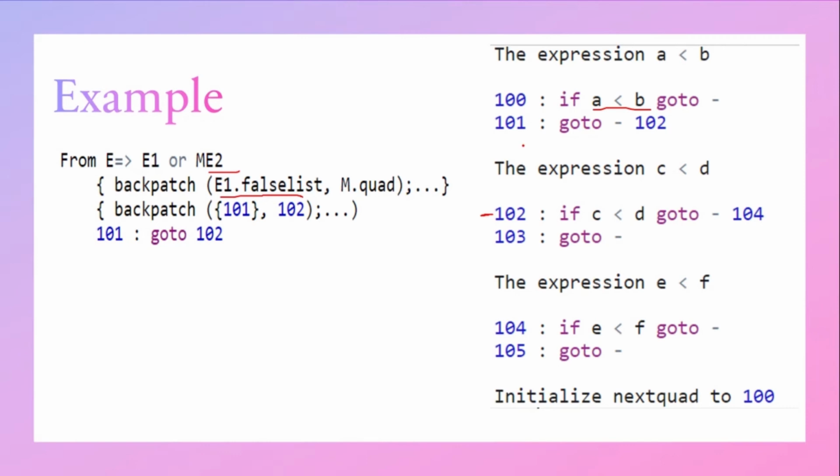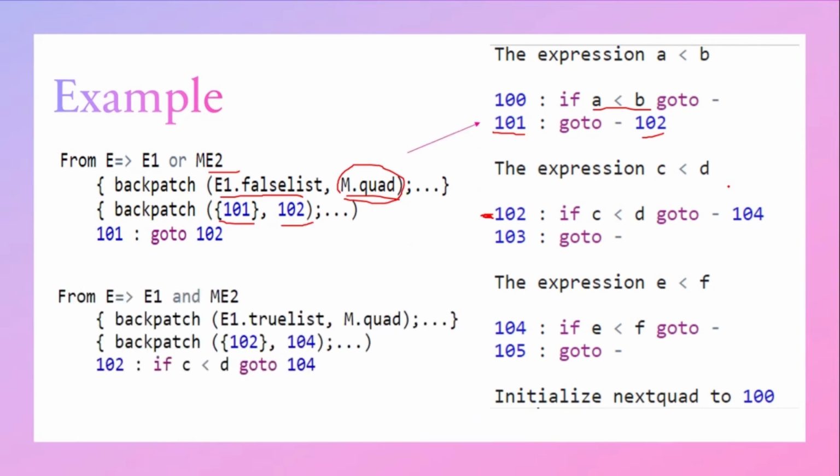What will E1.falseList contain? E1.falseList will contain the next statement. So what is the next statement? 101 is the next statement, so that is placed in 101. Then M.quad will record the position of the statement, that is, the position of the second expression. Where does the second expression start? The second expression starts in 102. This is stored in M.quad. So E1.falseList contains 101 and M.quad contains 102. So these are the labels of the go to statements. So 101 will contain go to 102. Okay, hope you understand.